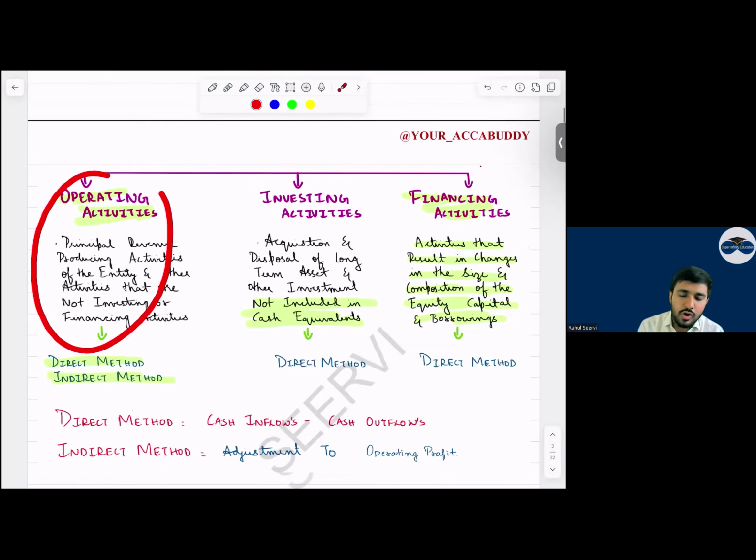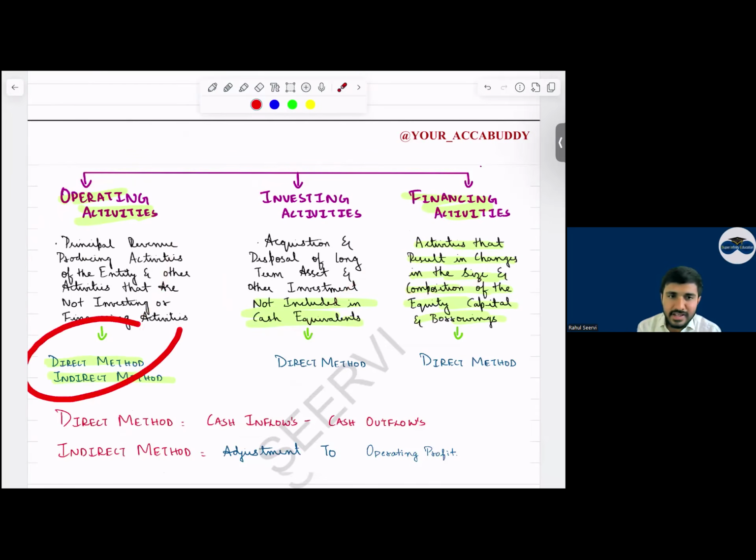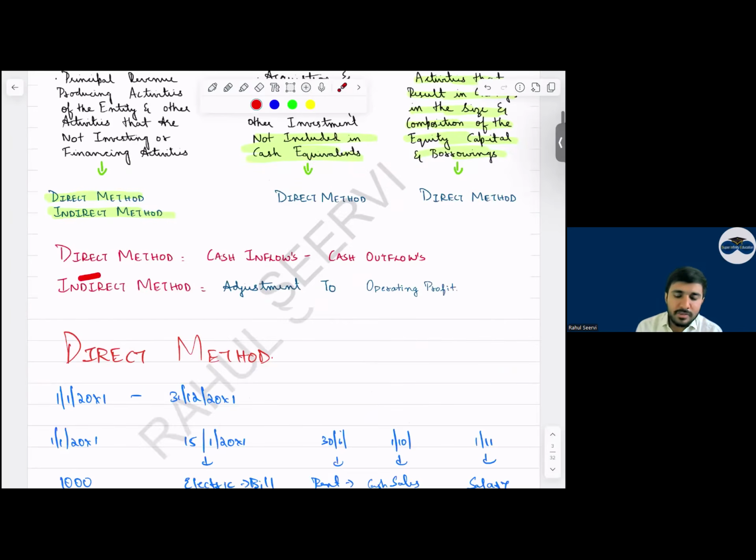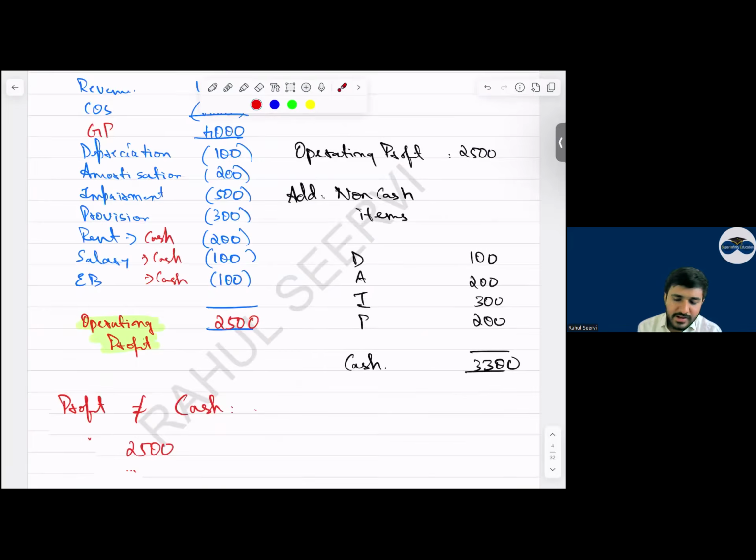Then now coming to cash flow. In cash flow, there are three categories: operating, investing, and financing. In operating, what does operating means? Cash flow which we get from the day-to-day business activity. There are two methods: direct and indirect. So investing means what? Acquisition or disposal of long-term assets which are not for the business purpose. Then financing, sir. Financing means what? Which results in the change in the size and composition of the equity capital. Yes, sir. So here we follow direct method. Yes, sir. So direct method का meaning क्या है? Cash inflow minus cash outflow. Indirect means what? Adjustment to the operating profit. Yes, sir. So we have discussed indirect, direct, how it is done.